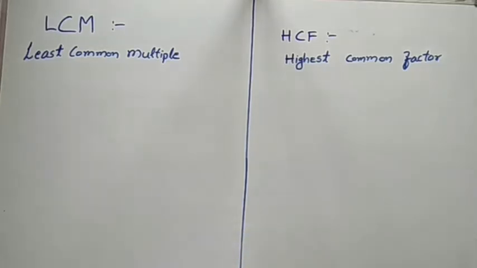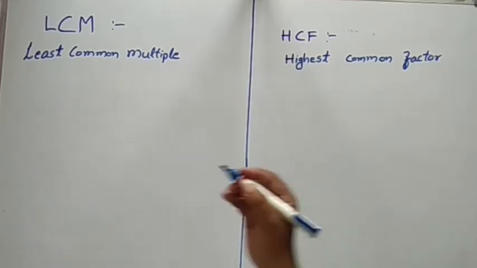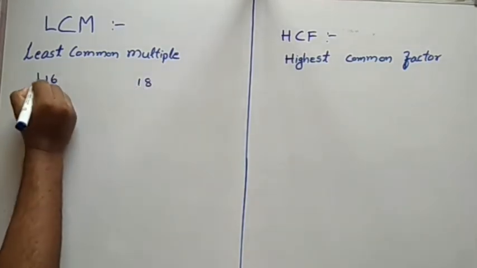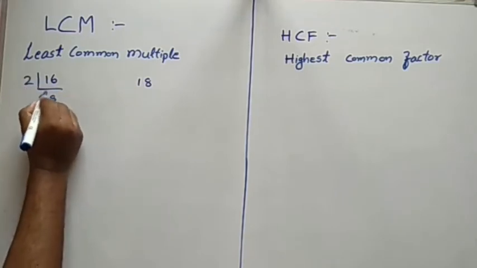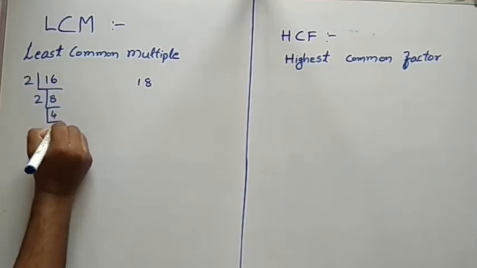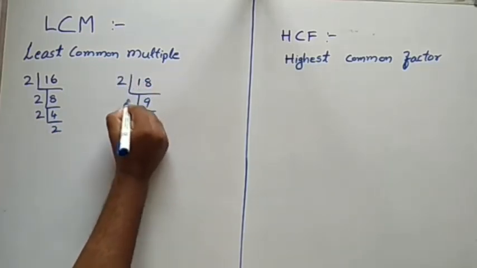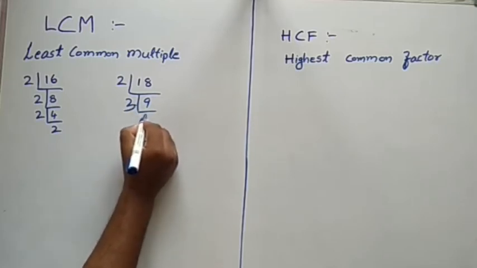LCM, least common multiple, and HCF, highest common factor. I think you know different methods to do this. Once I will do all the methods, from that we will go for whichever is the easiest one. See, I am taking the numbers 16 and 18. For 16 and for 18, 2 nines are 18, 3 threes are 9.